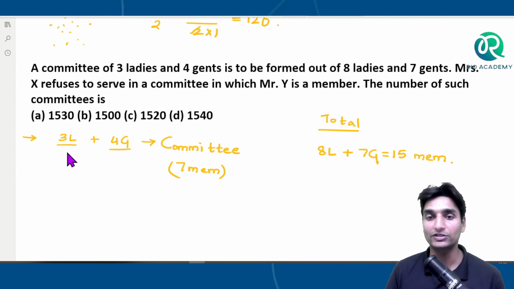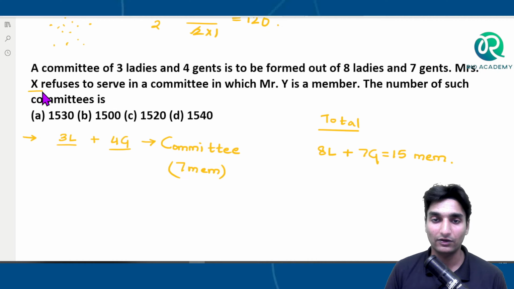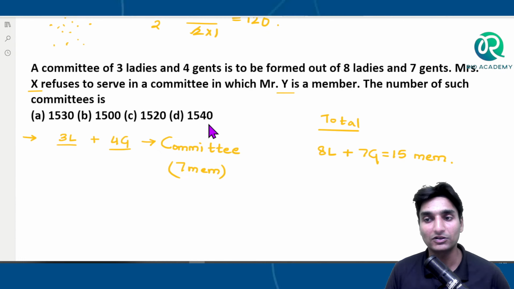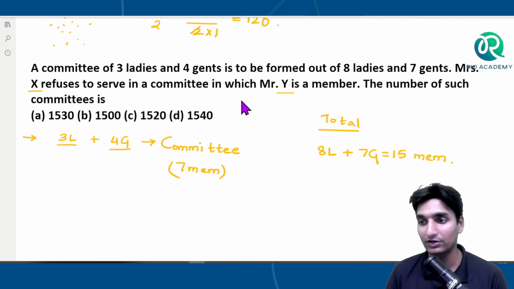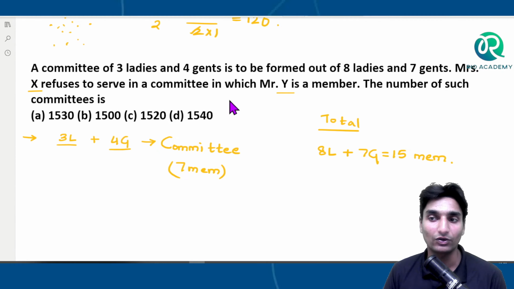But there is another condition. Mrs. X refuses to serve in a committee in which Mr. Y is a member. It means that Mrs. X and Mr. Y should never occur together. That is the condition. So now there are 2 ways of solving this question. I'll tell you initially the conceptual and easy way.